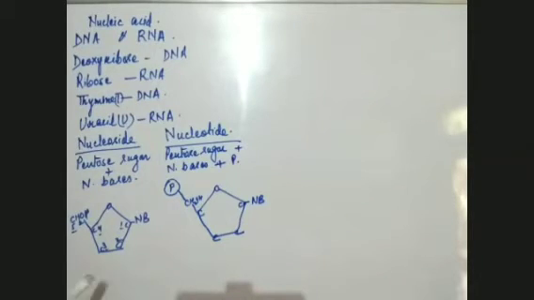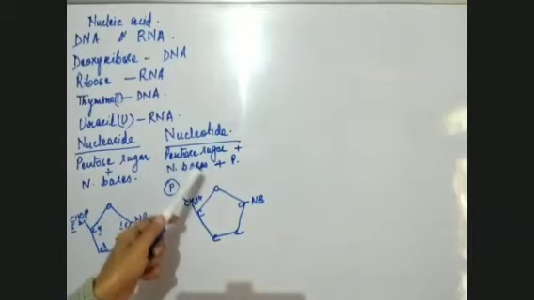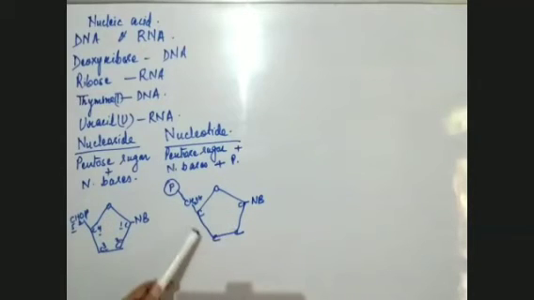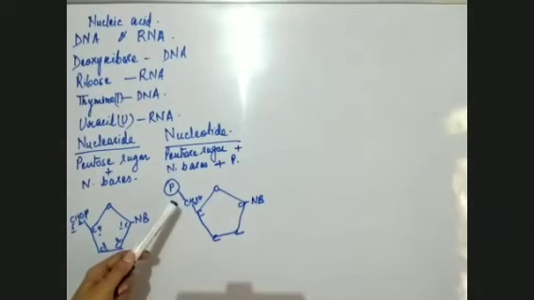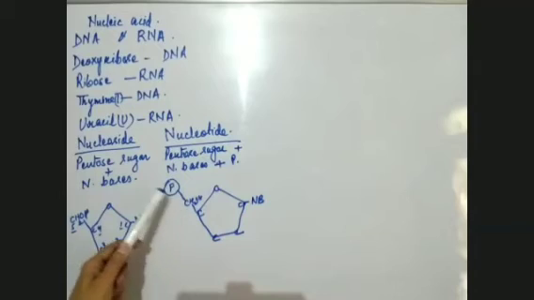This is how a nucleoside looks, which has just pentose sugar and nitrogenous base. This is pentose sugar, which has 5 carbons, plus nitrogenous base. And a nucleotide appears like this. It also has a pentose sugar, 1, 2, 3, 4, 5, plus a nitrogenous base attached to the first carbon and a phosphate attached to the fifth carbon. So this is the difference between nucleoside and nucleotide.